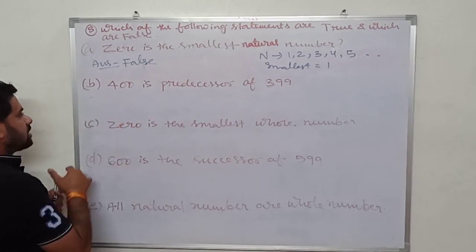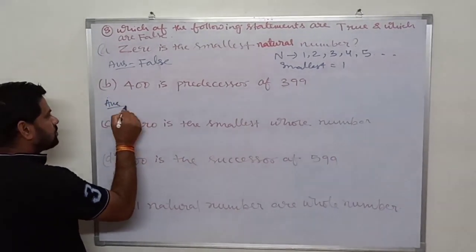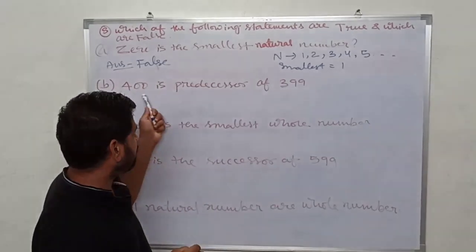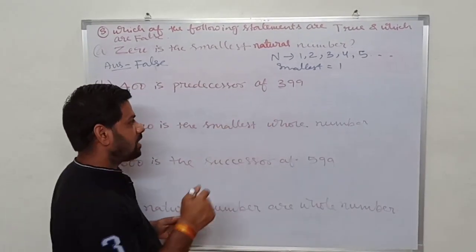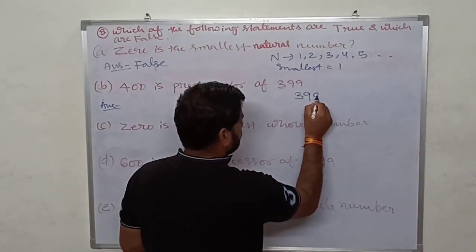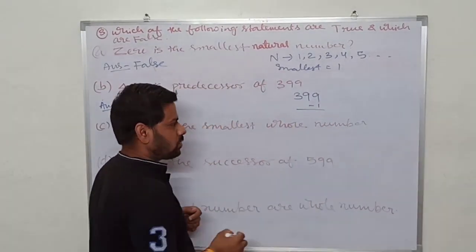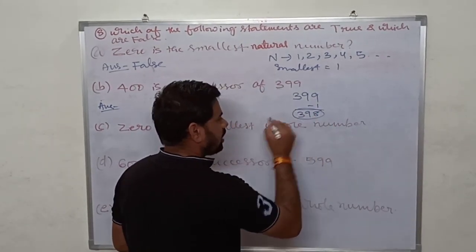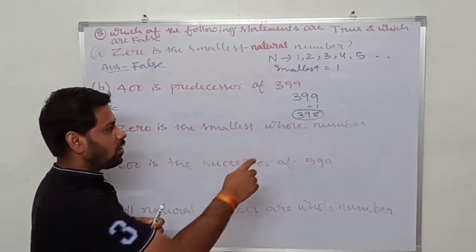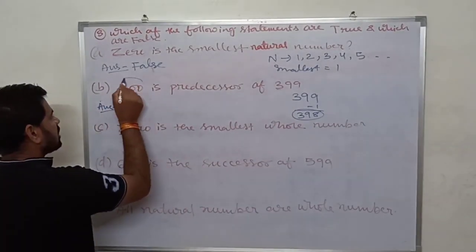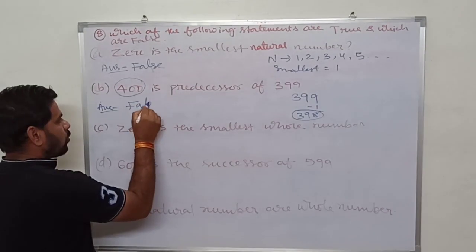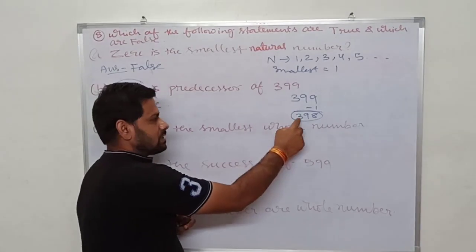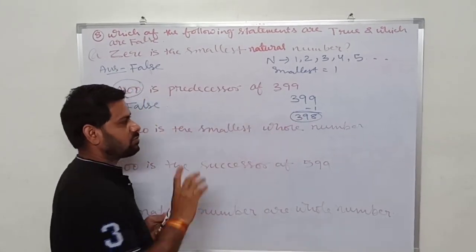Second, in the second statement it is asking: 400 is the predecessor of 399. We have to tell whether 400 is the predecessor of 399. I have already taught you predecessor means minus 1, we will find out. So minus 1 of 399 is 398. So the predecessor of 399 we got is 398. That means this statement is false, because 400 is not the predecessor of 399. 398 is the correct answer. So this statement is false.